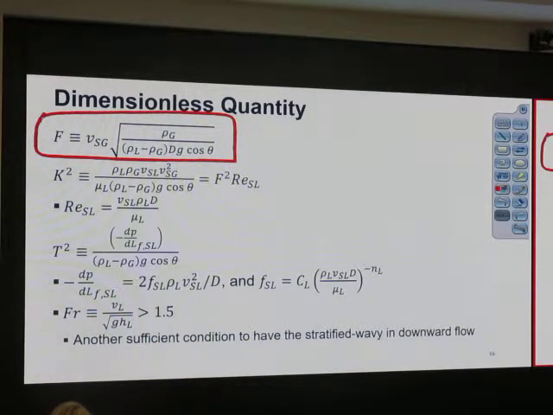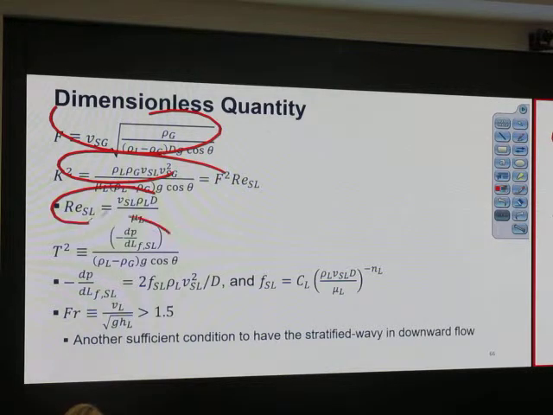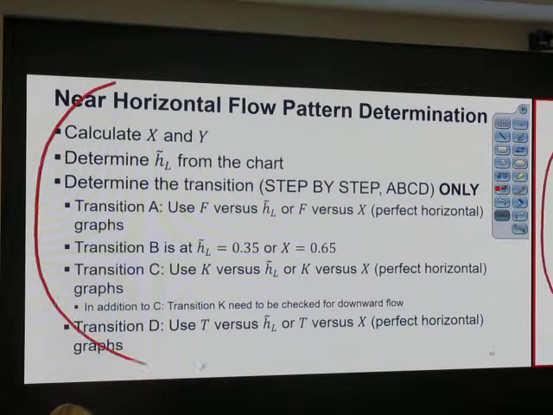Most of the time I just tell you, capital F equal to 1 or something like that, capital K equal to 2, capital T equal to something. So I pre-calculate everything and you decide what the flow pattern is. That's easy. You don't need to do anything else. I want to check if you know how to use it or not. This definition, that definition, you don't need to write it. The page that you need is this one.